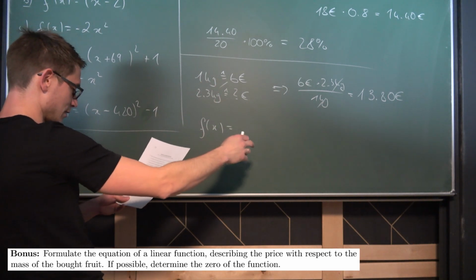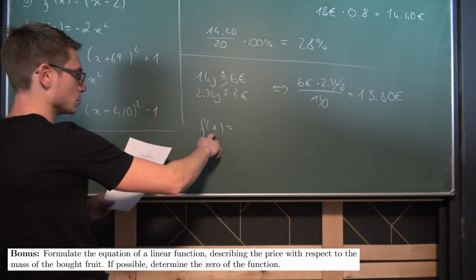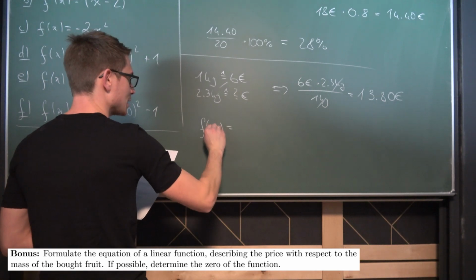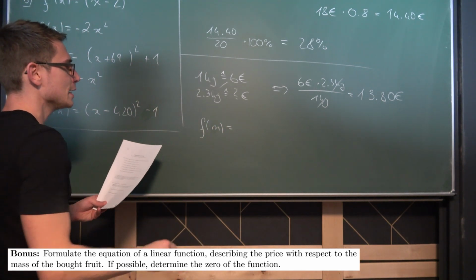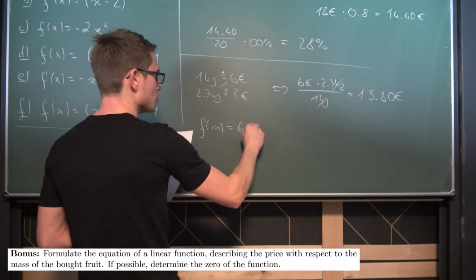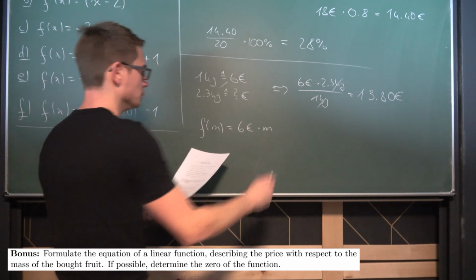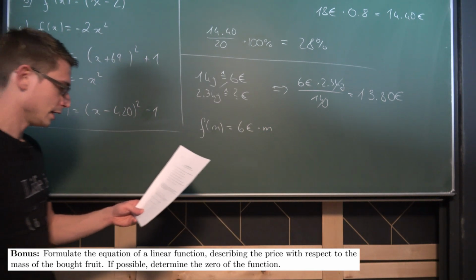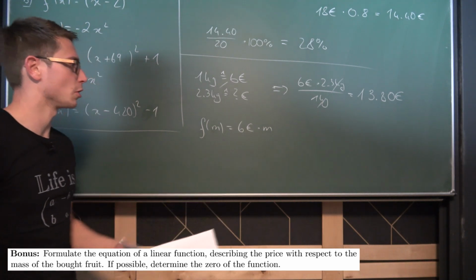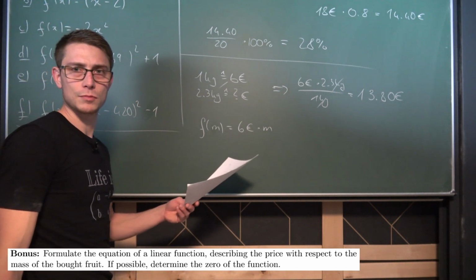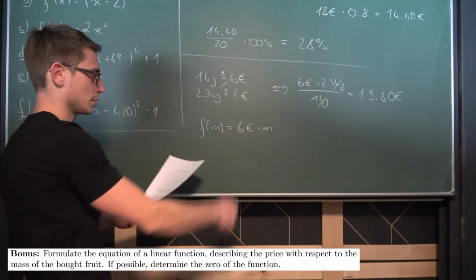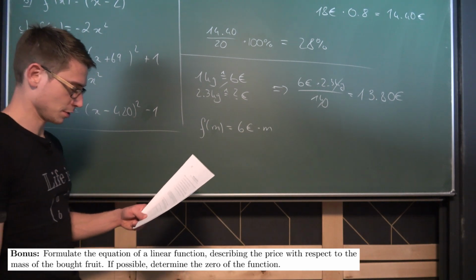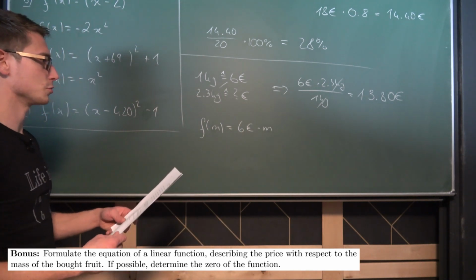So if this right here is a function with respect to the mass that we basically have, then we are going to get 6 euros times m. This is basically everything. It's just a linear scaling factor. And the zero of the function obviously is going to be at 0 because it's just a proportional function. Okay, I think this should do the trick.